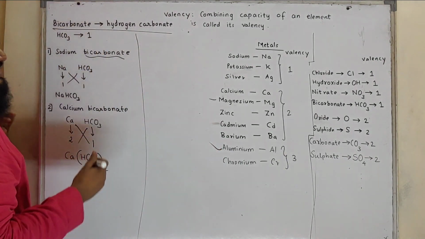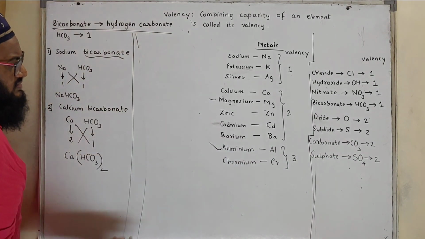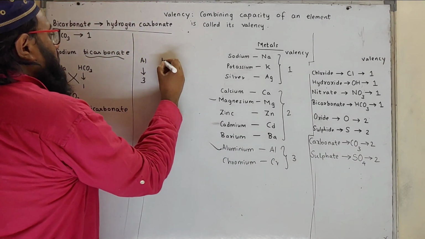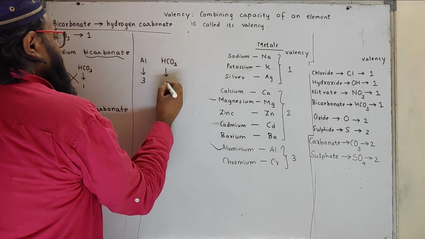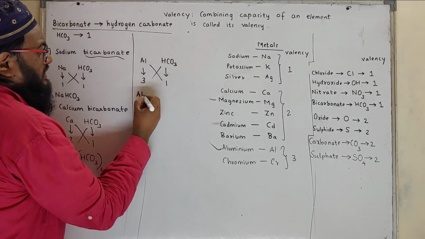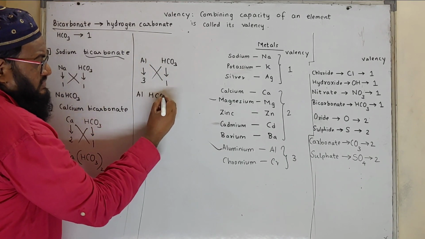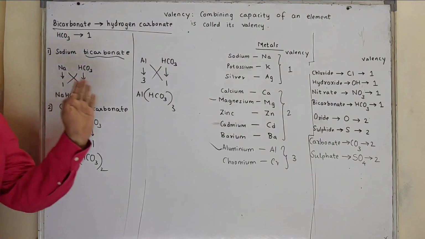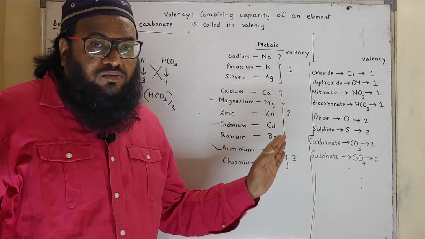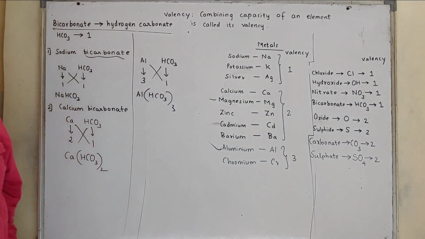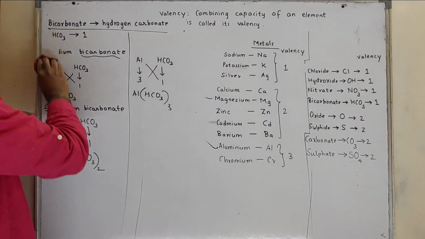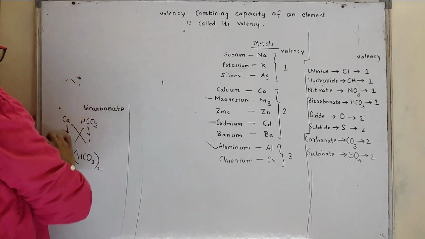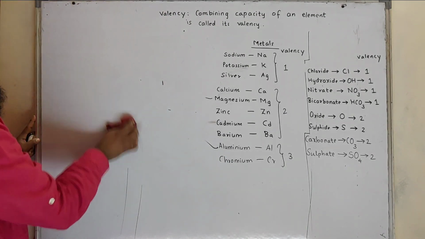Let's form aluminium bicarbonate. You need not learn the formula. Simply learn the valency. Aluminium, its valency is 3. Bicarbonate is HCO3, valency is 1, exchange the valency, it will be Al1, whereas HCO3 entire will be 3 times. So in this way we have formed bicarbonates, we can form many more bicarbonates. Okay. So we have completed bicarbonate, that is hydrogen carbonate. Now we'll start with oxide.